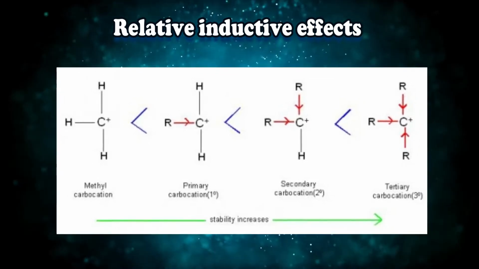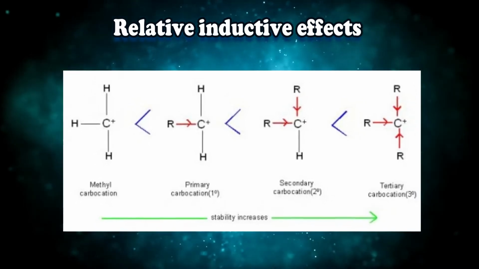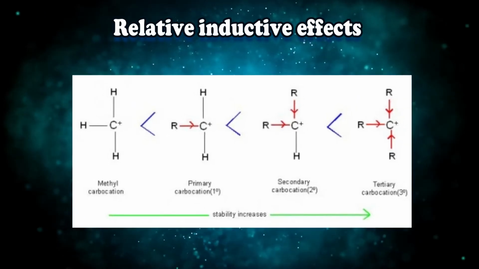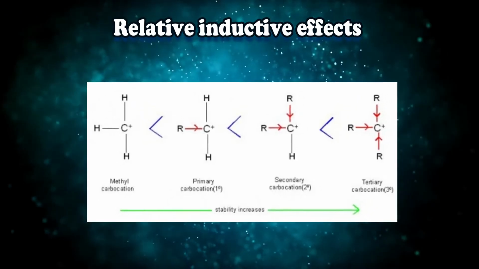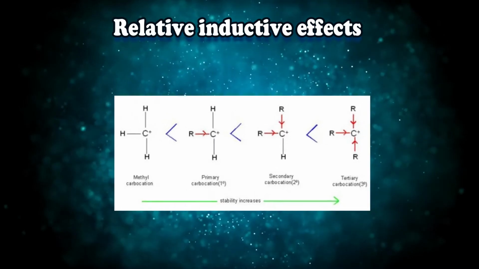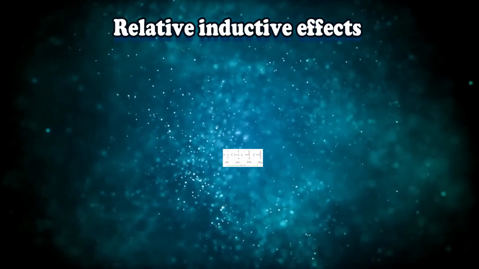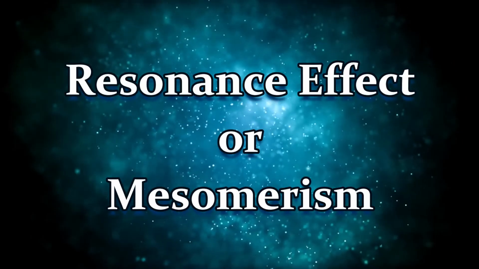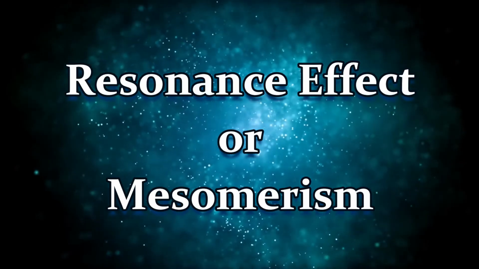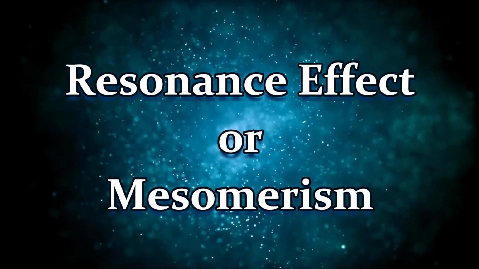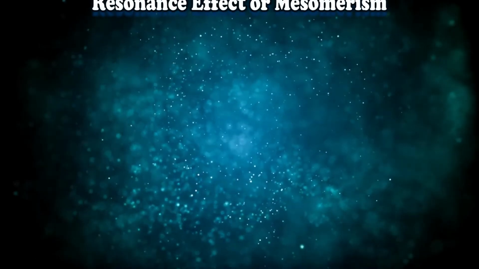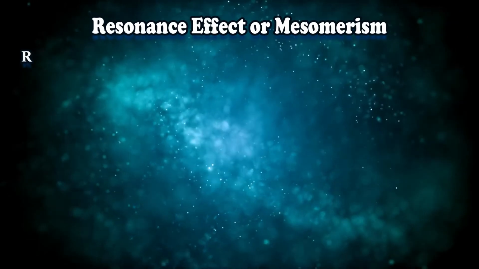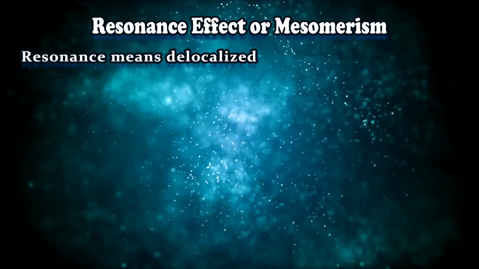So, 3 degree carbon is more stable than 2 degree, which in turn is more stable than 1 degree, which in turn is more stable than methyl cation. Okay, so this was all about our inductive effects. Next, we'll move to resonance or mesomerism. So, what is resonance or mesomerism? It's a very important thing, and a huge number of questions come from it.